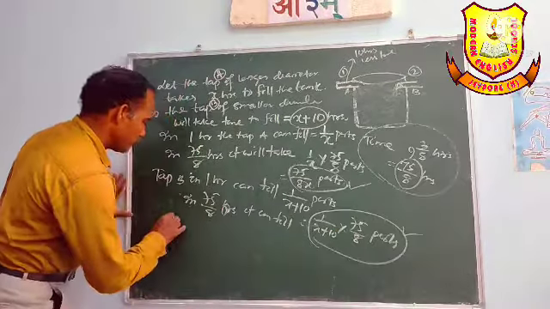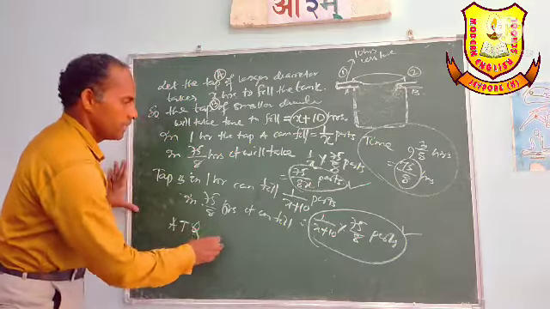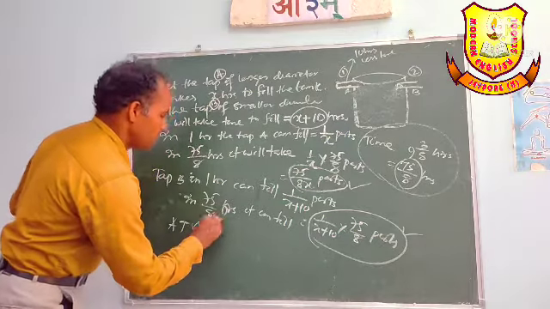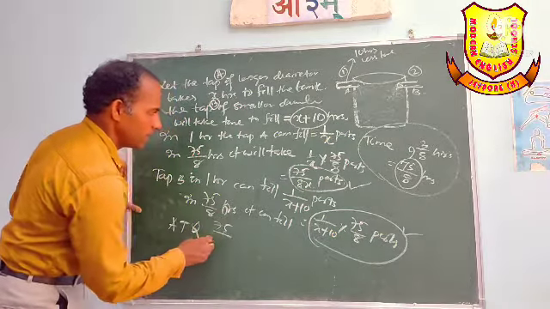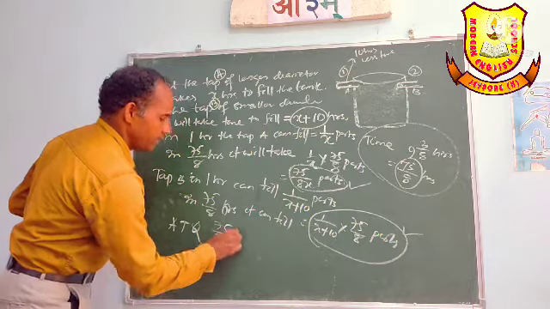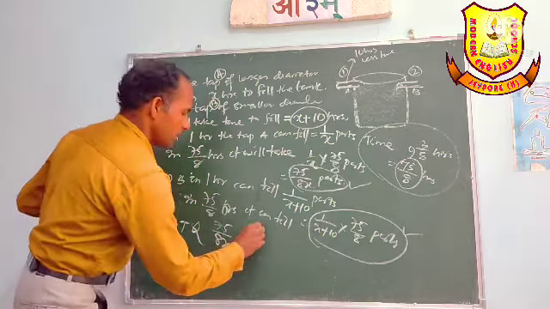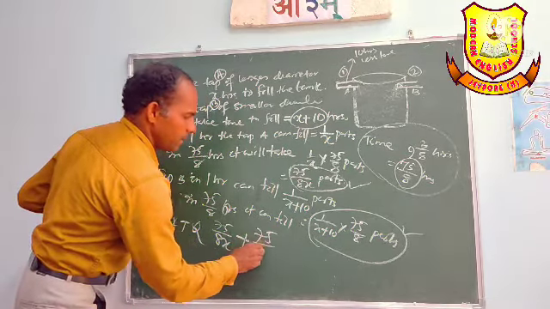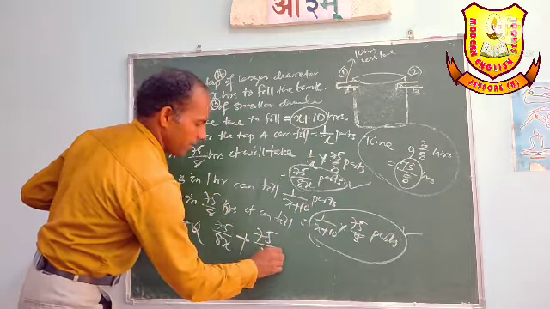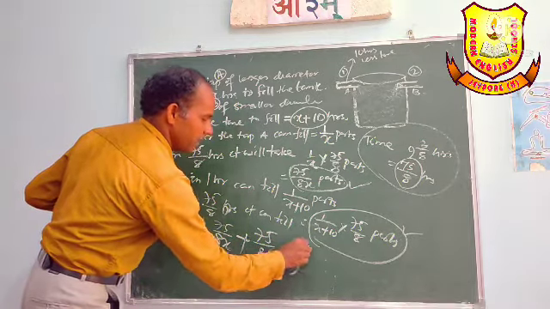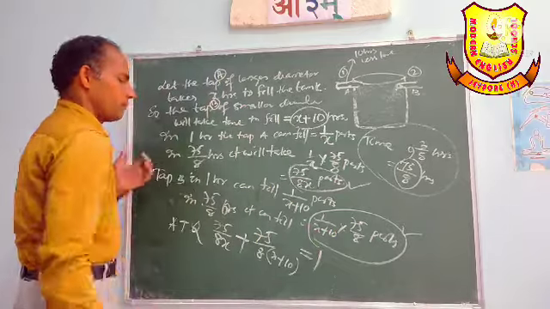So according to the question, we can write 75 by 8x plus 75 by 8 whole into x plus 10 equal to 1.